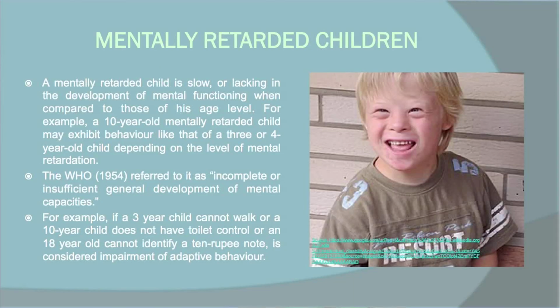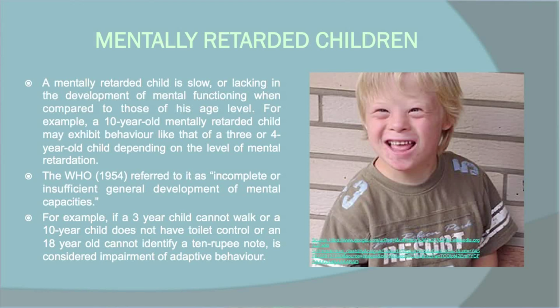Next comes the second category under special needs, which is mental retardation. I think you have seen this image of a child with mental retardation. Physically they are fit and fine. They are like normal children, but their mental age is below their chronological age. For example, suppose a child is 10 years old, but can only do the activities of a 3 or 4 year old child. So they are mentally retarded. This is how mentally retarded children are known.